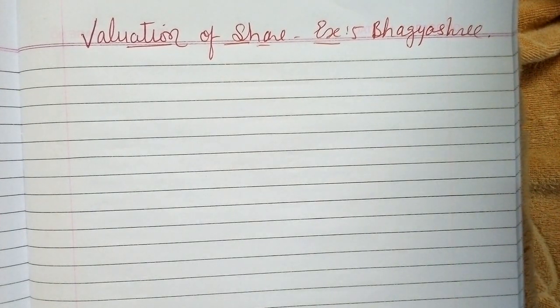I have explained to you from the very beginning of this chapter that if you are able to understand the previous chapter, that is valuation of goodwill, then and then only you are able to understand this chapter, right? So in short, from this example, we need to mix up the concepts of both the chapters, that is valuation of goodwill and valuation of share, right?